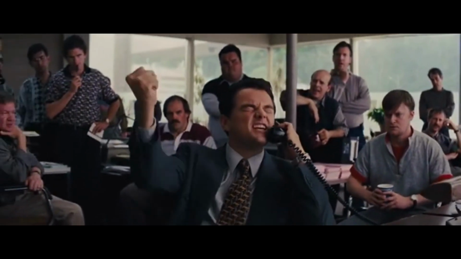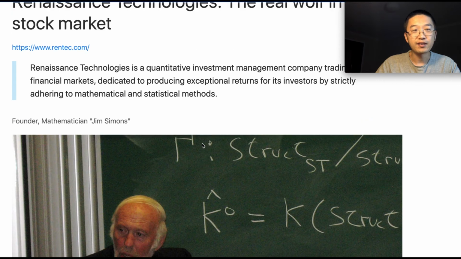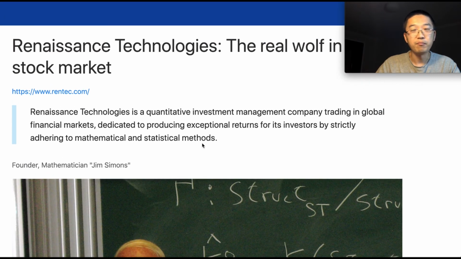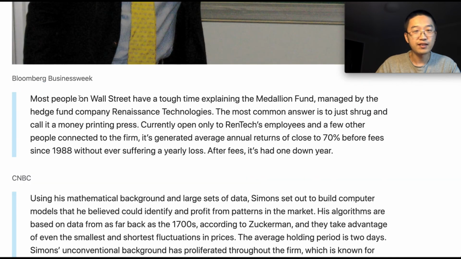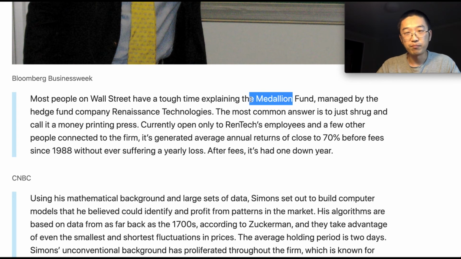Investment would be upwards of $60,000. And Renaissance Technologies only has mathematicians, statisticians. Let's see what the news is saying about this company. This is a secret company. Bloomberg Businessweek: most people on Wall Street have a tough time explaining the Medallion Fund. Medallion Fund is the fund managed by the hedge fund company Renaissance Technologies. The most common answer is to just shrug and call it a money printing press.